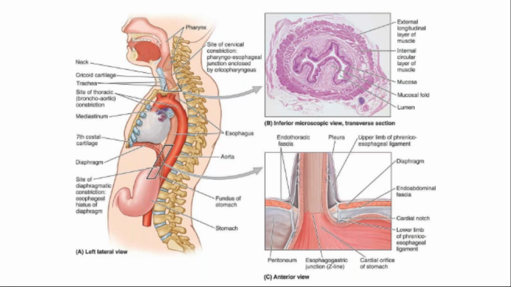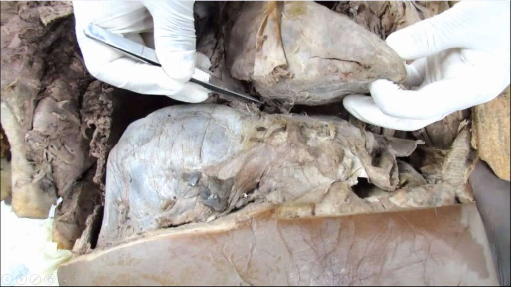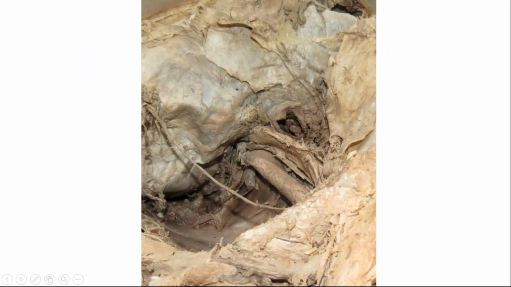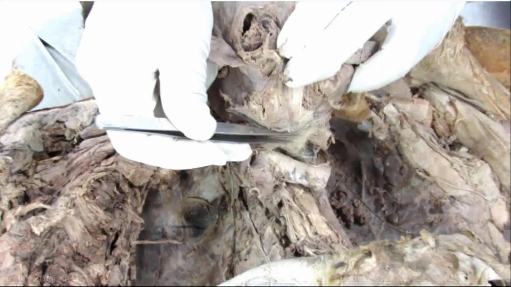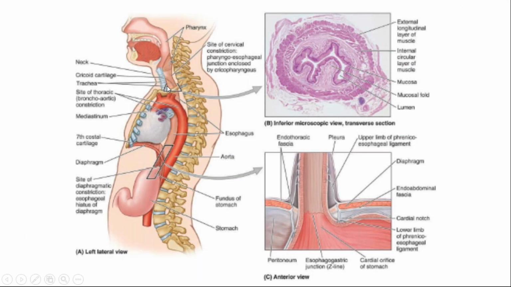and then it passes behind the arch of aorta, as you can see here. Let me see if I have another picture. Okay, so it passes behind the arch of aorta, and then behind the left atrium. So left atrium के पीछे आ गए तो middle mediastinum में, posterior mediastinum में आ ही गए.